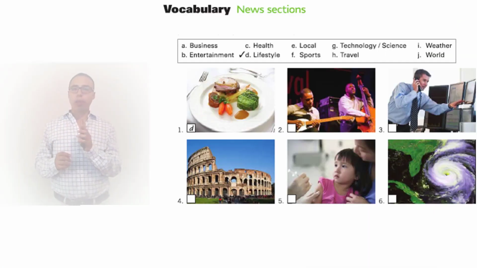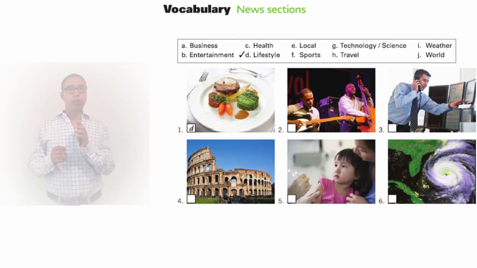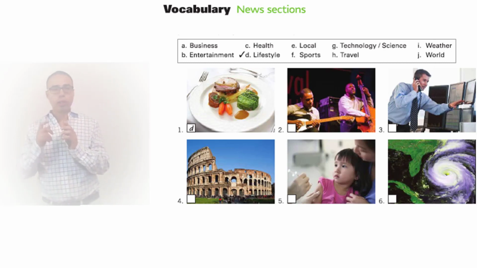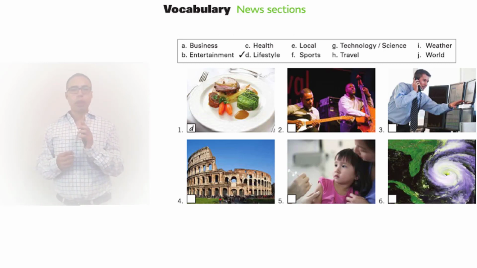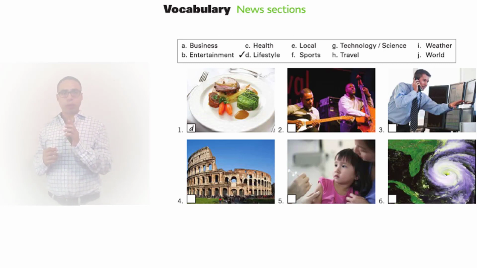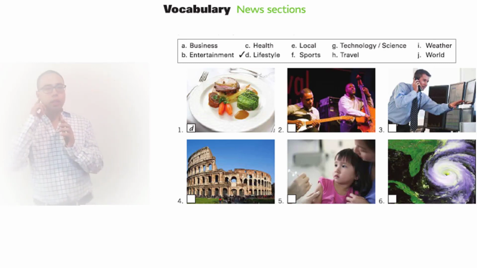Okay, this part is titled vocabulary news sections. We're going to listen to the names of the news sections, and we're going to see in which news sections you can find the picture. Try to have a little dynamic feeling to this: I'm going to say each word and you're going to repeat after me. I'm going to give you about 2 seconds in between each word so you can try to say it. So listen closely and repeat. I'm going to go in alphabetical order with the vocabulary words. Okay? Listen and repeat.